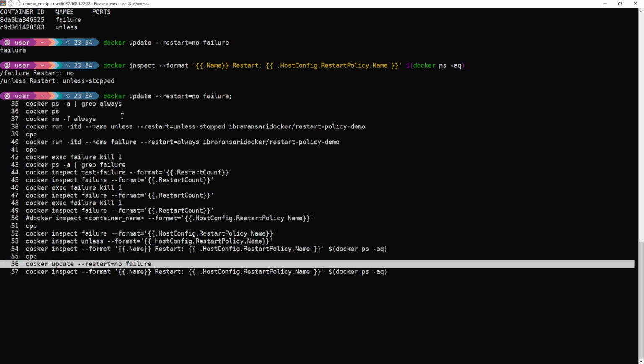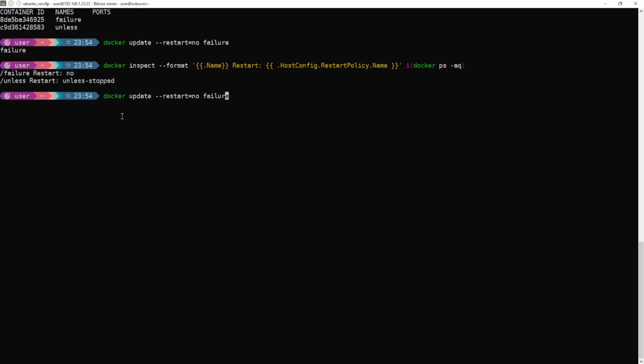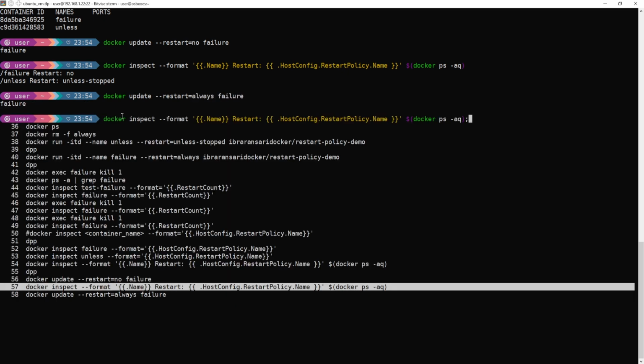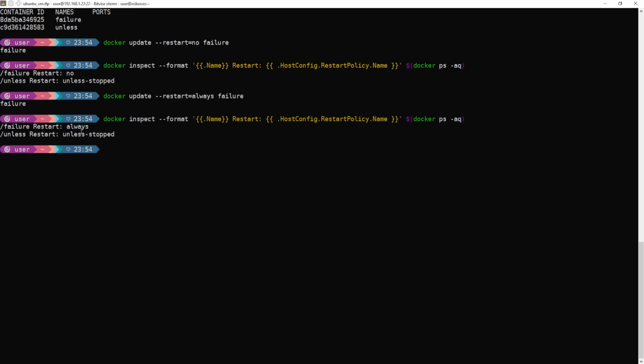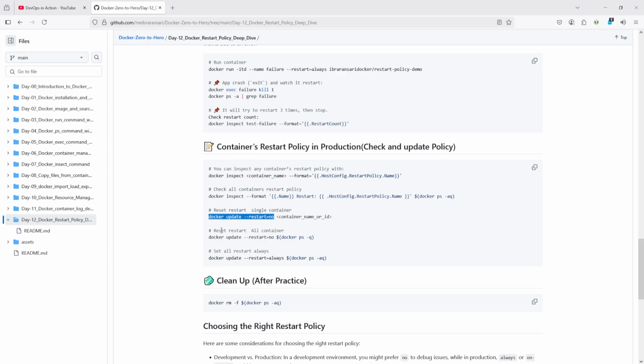I want to check again. Change the policy to always, and after that once you check, you can see here it's changed to always, right? Similarly, you can change any policy, you can check all containers' policies, you can check a single container's policy, you can do whatever you want.